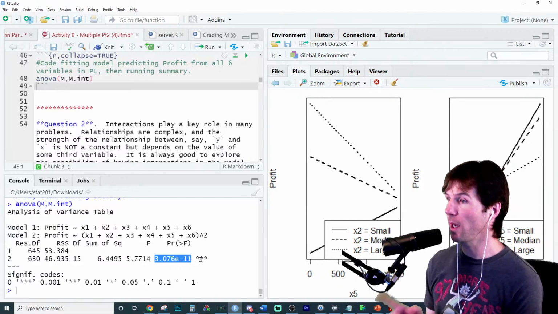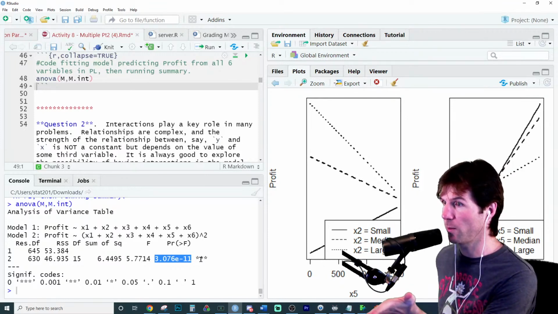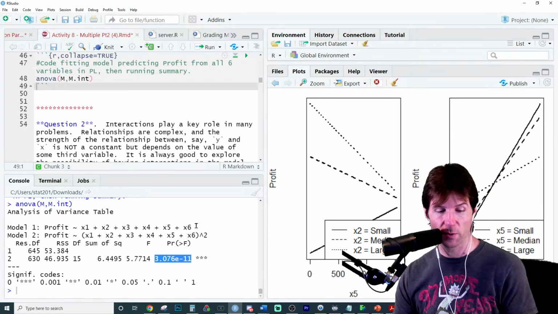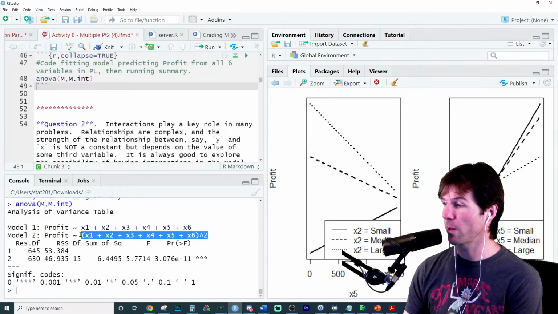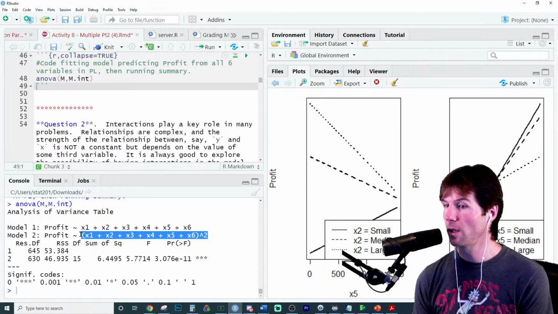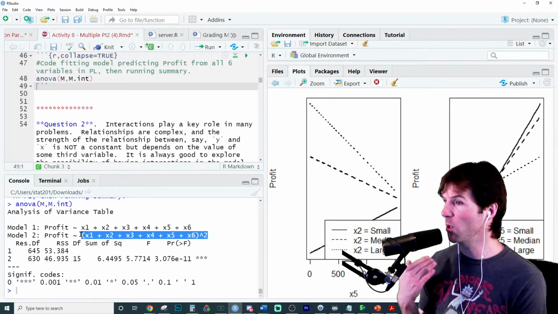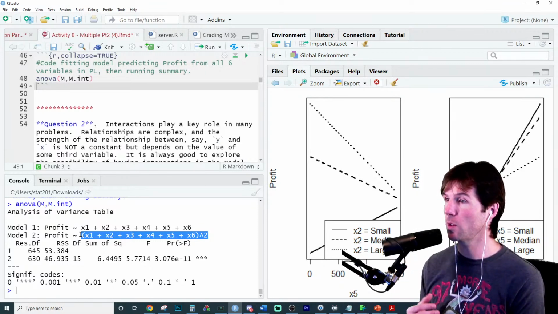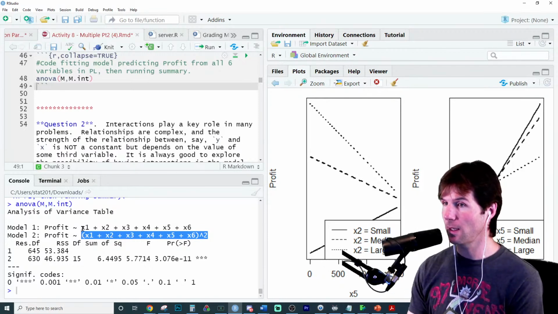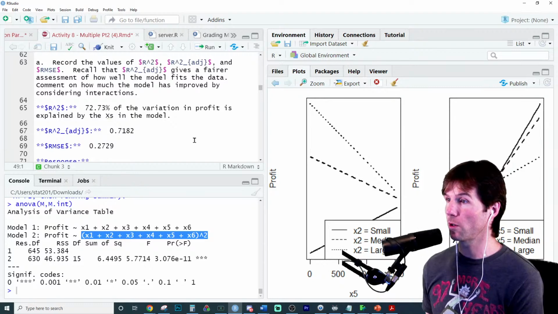Exactly. So when we compare models, we won't look at the multiple R-squared because models with more variables will always have a what R-squared? If a model has more variables, because our first model just had x1, x2, x3, x4, x5, x6, the second one had all those variables and the interactions. When we want to compare models, models with more x's will always have a what R-squared, because that's what R-squared does. We don't want to, in the multiple world, compare R-squareds because models with more x's will always have a what? Higher R-squared. So to counteract that, we shouldn't use R-squared when we compare models. We should use R-squared what?